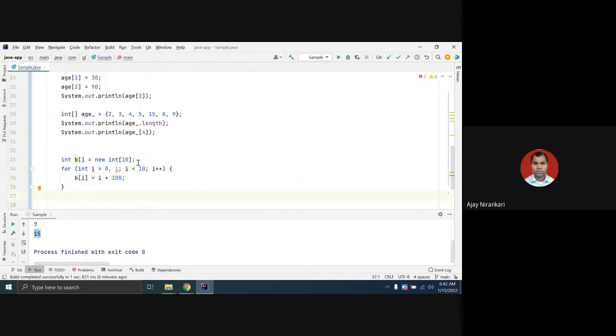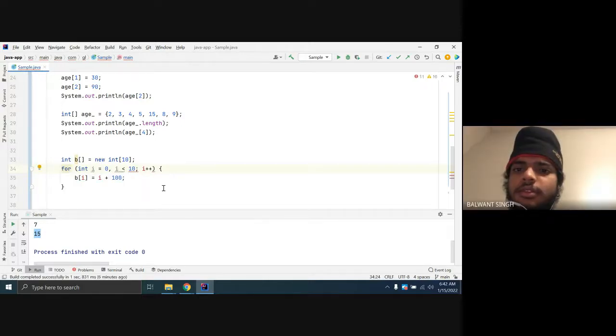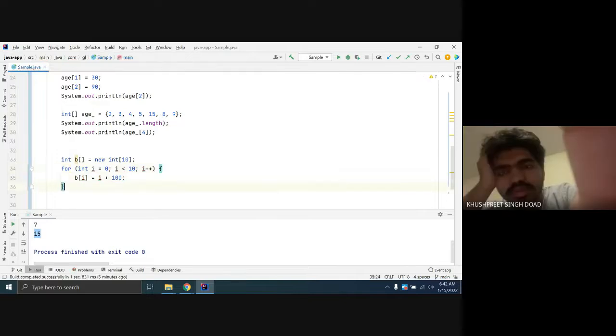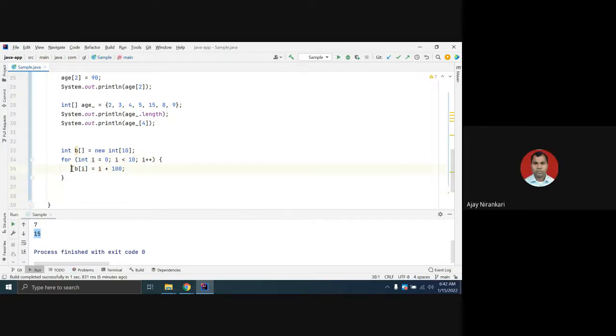So you are declaring one array data structure. b is the array type, and now you are initializing it. This is the way the array is generally initialized in the loop: first position, second position, whatever runtime calculated value you can store.